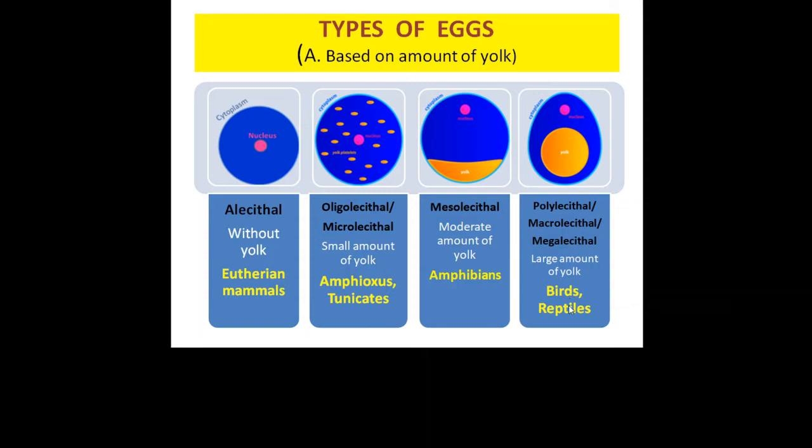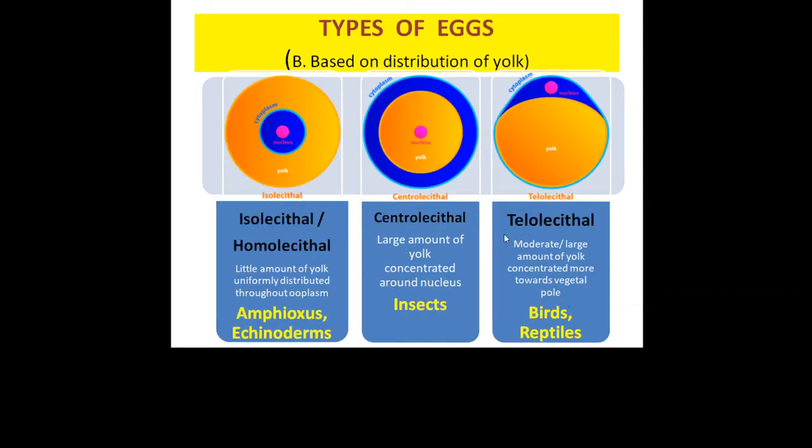The second category of classification of eggs is based upon distribution of yolk. Based upon distribution of yolk, eggs can be of three types: isolecithal, centrolecithal, or telolecithal. Iso means homogeneously distributed. So eggs where the little amount of yolk is evenly distributed throughout the cytoplasm are called isolecithal or homolecithal eggs.